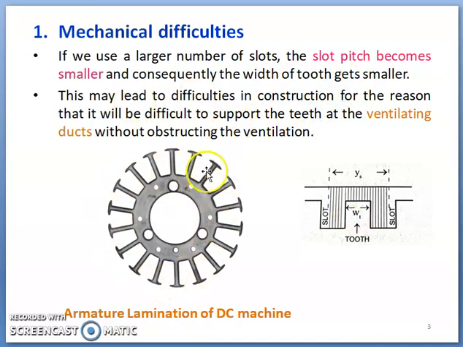And this will sometimes obstruct ventilation, because when those I section or T section tooth supports are put at the teeth section, that will obstruct ventilation. This is a major problem when a large number of slots are used.